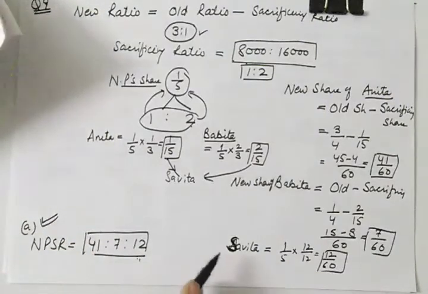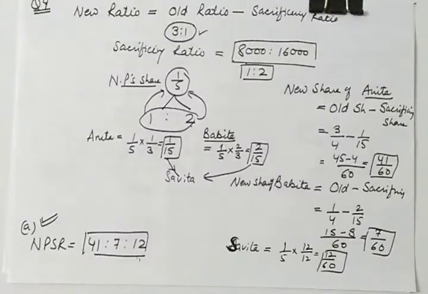So this was a little bit different from the regular question. I hope all these two questions from the latest board exam must be clear to you. Now you practice more and more such numericals on admission of a partner. For example, in this year, the total number of questions on admission was 9, including one long question and one marker. So you need to practice accordingly. It can be more than that also.